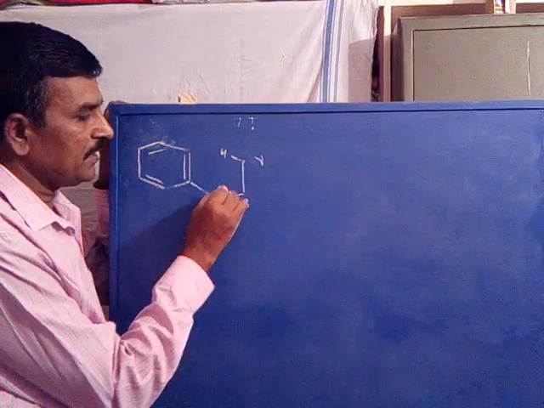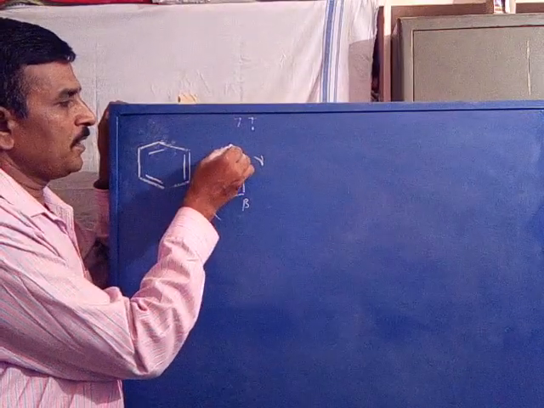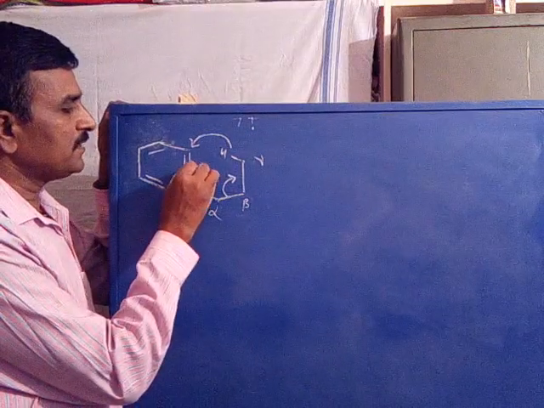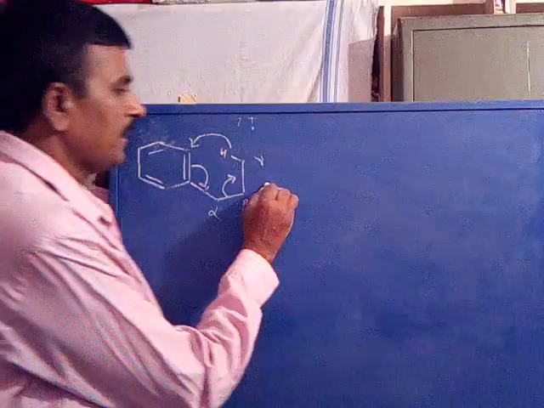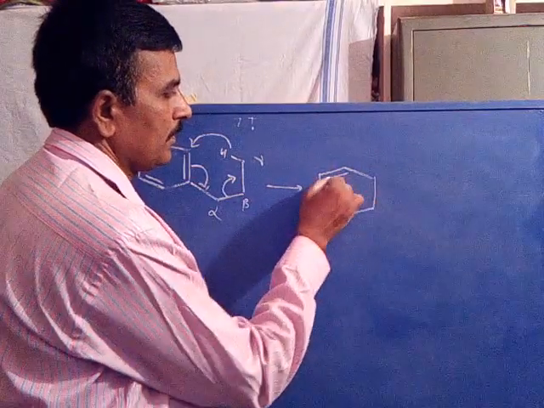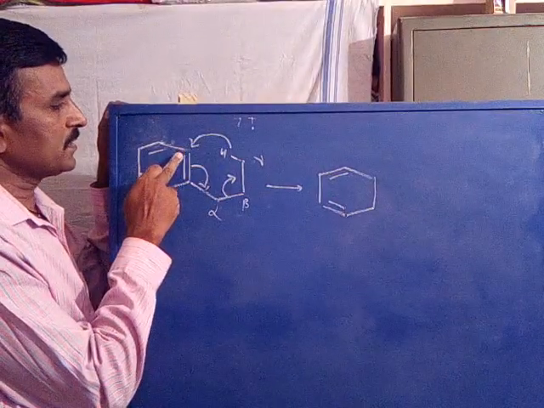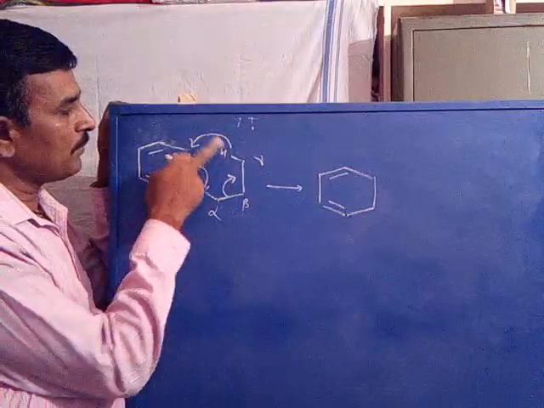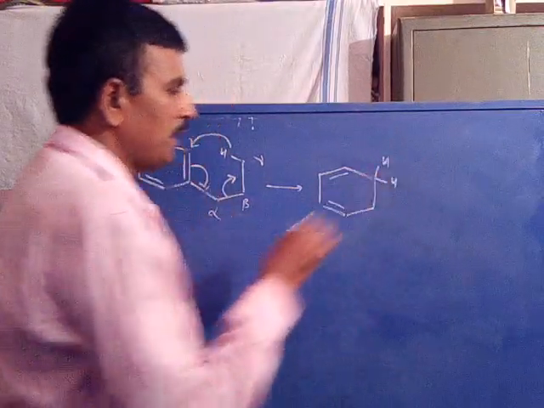Now, cleavage of the beta bond, transfer of gamma hydrogen to this carbon, and polarization of the pi bond towards the alpha carbon. That results in this. This is the initial existence, and this carbon already has one hydrogen; one gamma hydrogen gets transferred, so this carbon bears two hydrogens.